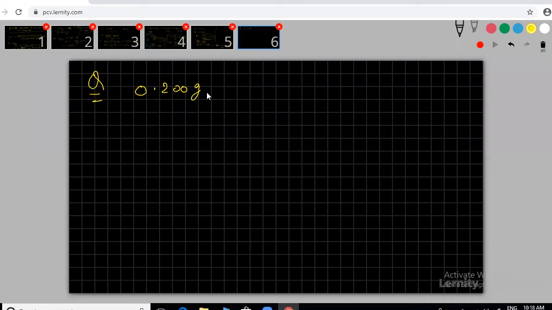0.200 grams of an organic compound gave on combustion 0.147 grams of carbon dioxide and 0.12 grams of water.